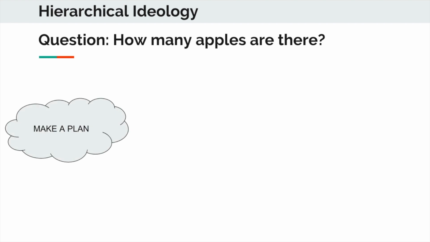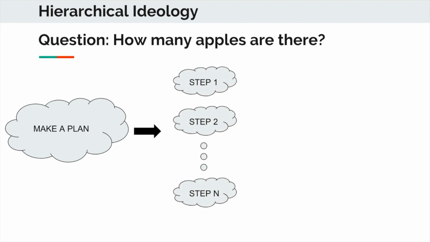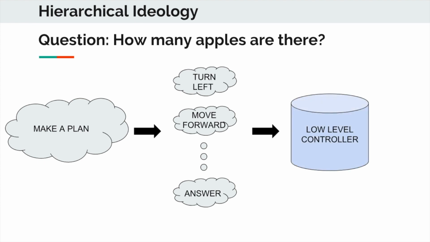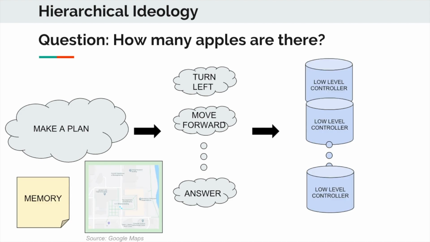So, in general, an agent needs to make an overall high-level plan. This can include some number of steps, and these steps can be low-level actions such as turn left, move forward, and eventually answer the given question. These low-level steps can be passed to a low-level controller, which then can enact these steps. Of course, in real life, there are many more complications, including the need for memory, maps, and many low-level controllers, all of these feeding back on each other.